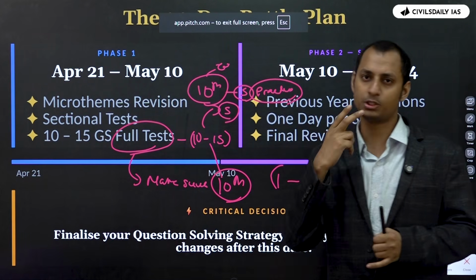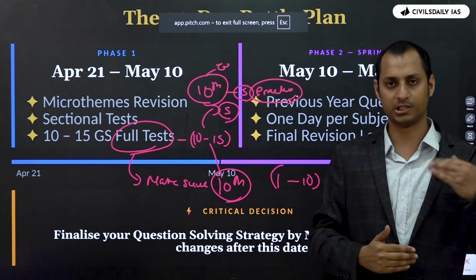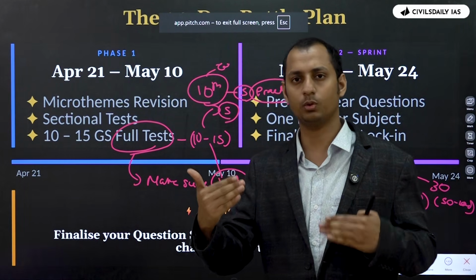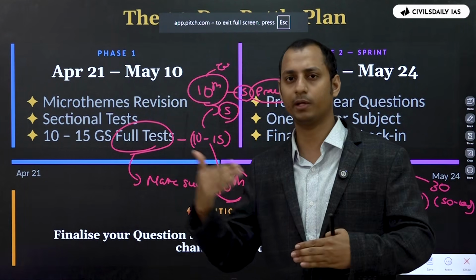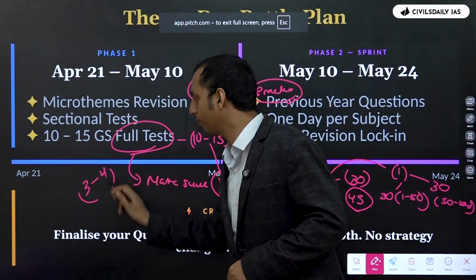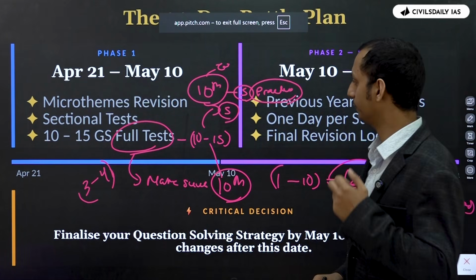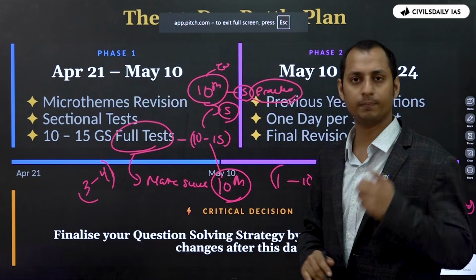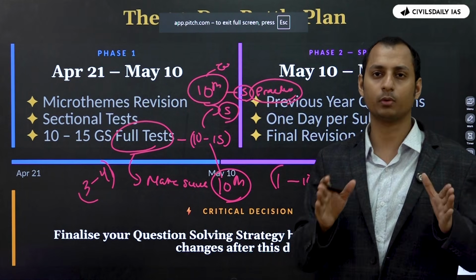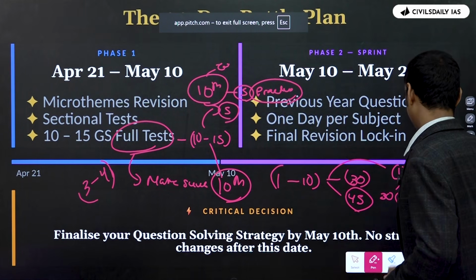Sectional test, do at least 2 sectional tests for each of the subject, and make sure on every alternate day, let's say for example Monday you can do one, Wednesday you can do one, Friday you can do one, Sunday you can do one. So at least 3 to 4 full length tests you do in 1 week. Okay, so those sectional tests per subject, 10 FLTs, and close to the micro themes revision is what you have to focus from April 21st to May 10th.